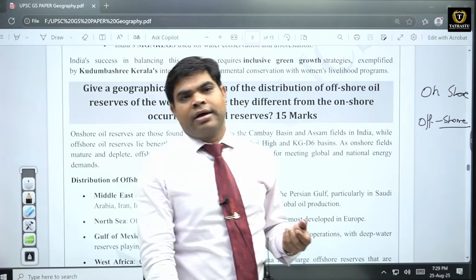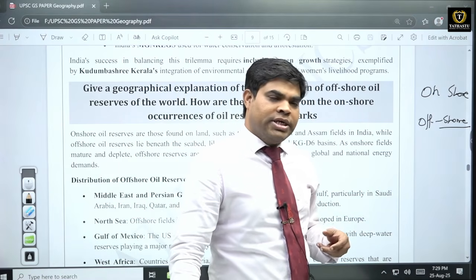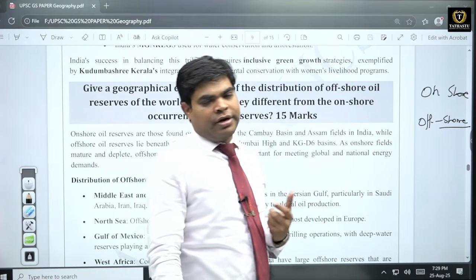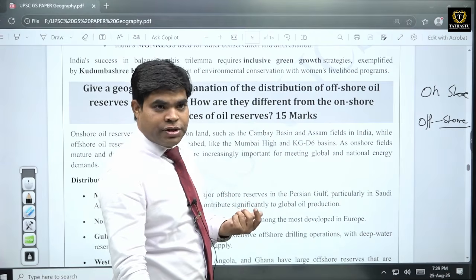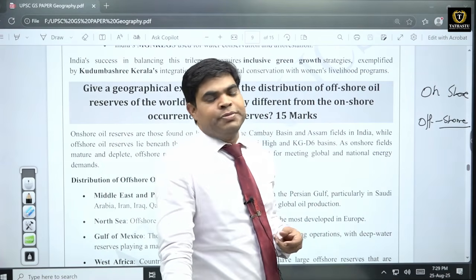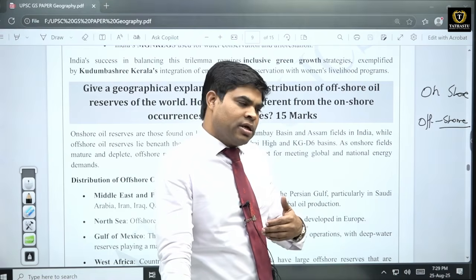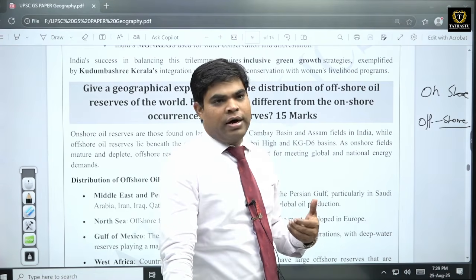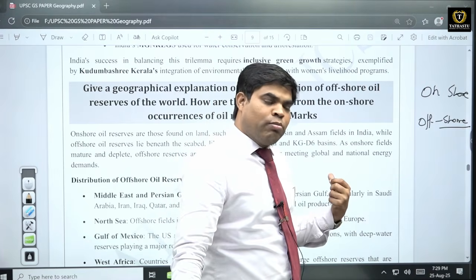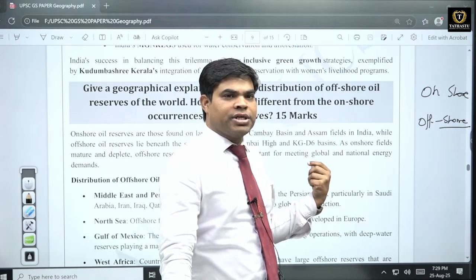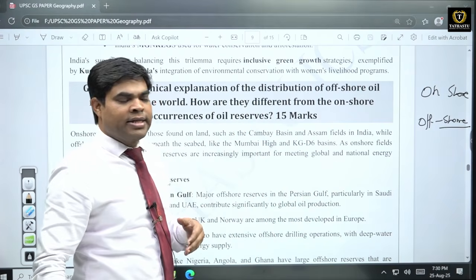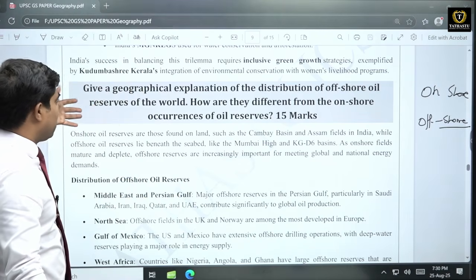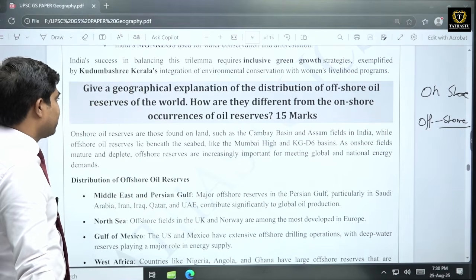In India also, like in Rajasthan, in Assam, these areas we have found certain onshore reserves, but there are also offshore reserves. Like in India we see KG basin, in Krishna and Godavari basin there are some oil wells, they are inside the offshore region or in ocean. And in this Mumbai High, this is also some offshore region where huge deposits of oil and gas are being found. So we have to give a glimpse of how much of these offshore oil reserves are there.